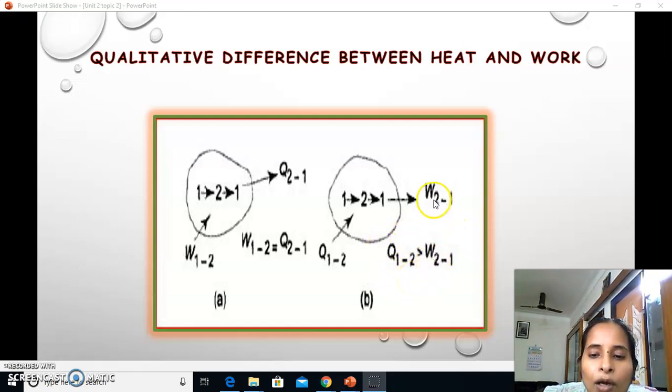Always the work extracted by the input of heat would be lesser than the heat rejected, because heat is a lower grade energy and work is a higher grade energy. Heat cannot be held by any system, it cannot be stored, it is always moving towards the lower temperature, so it is not possible to convert the heat fully into work.